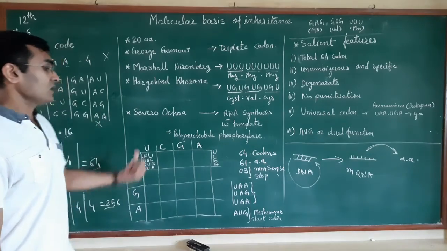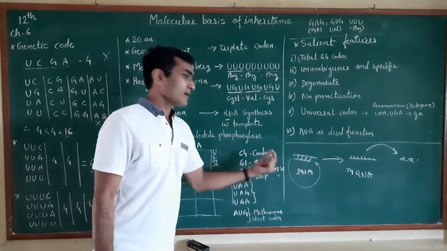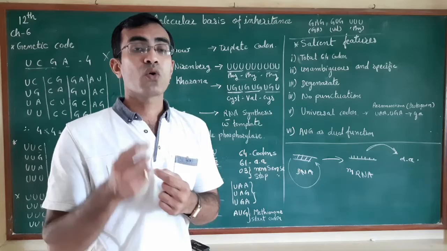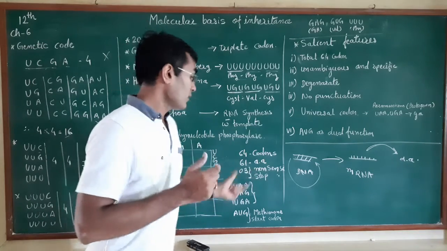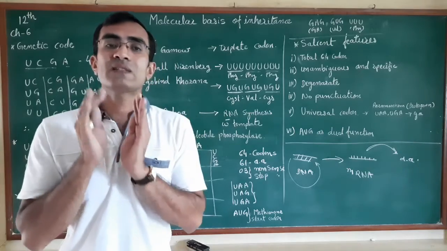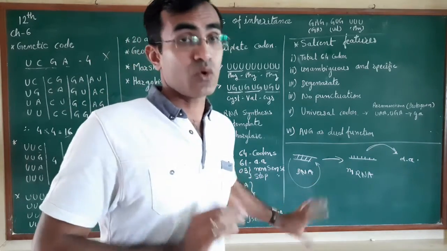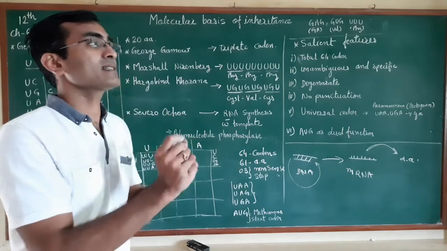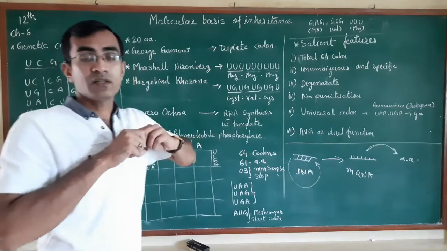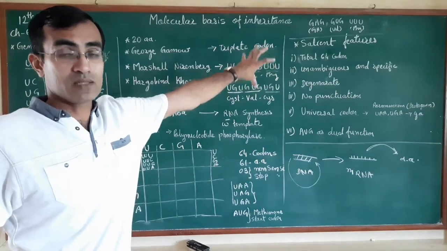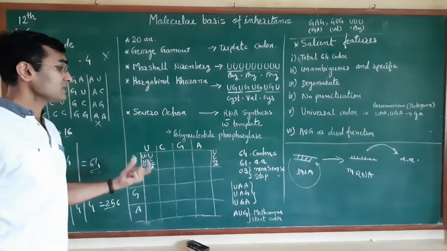There is a codon AUG that will always code for methionine. Not only that, the translation process will start with this codon only. Whenever translation begins, first methionine will come and join with the tRNA.